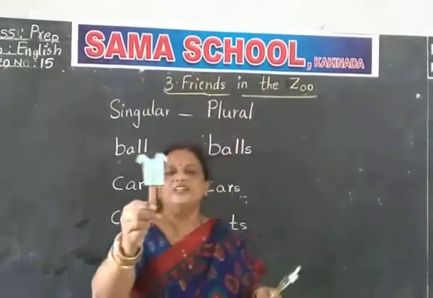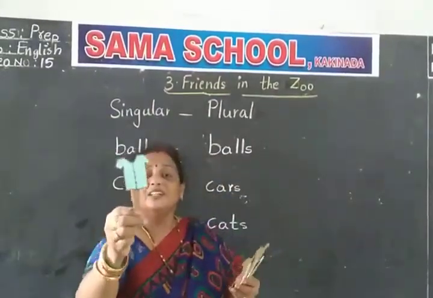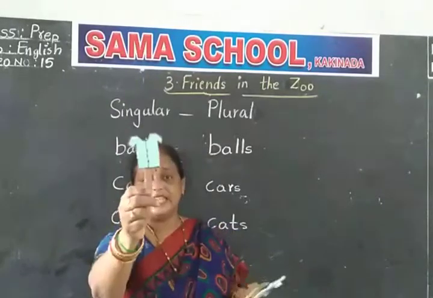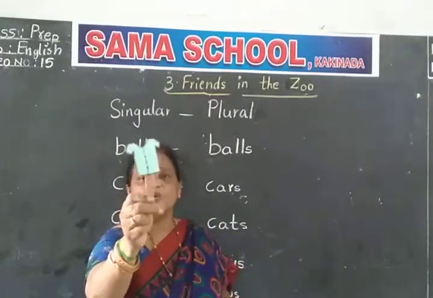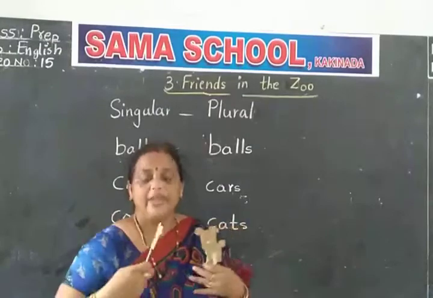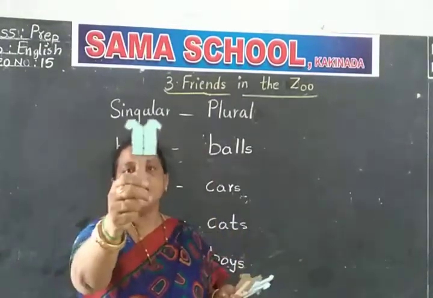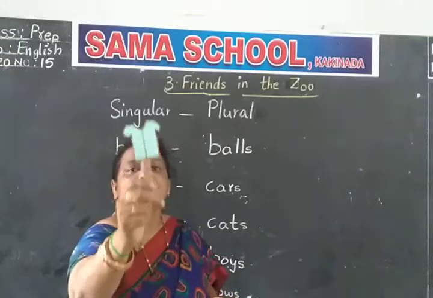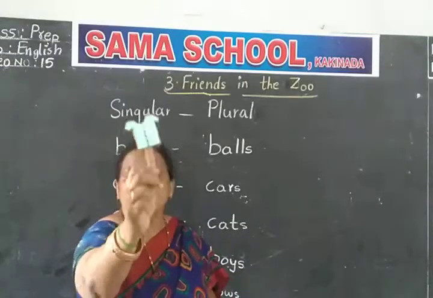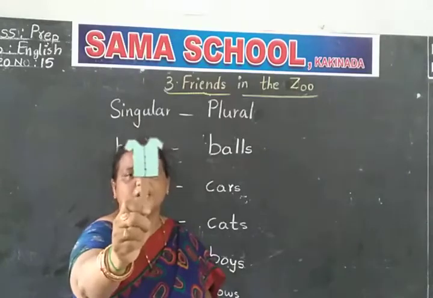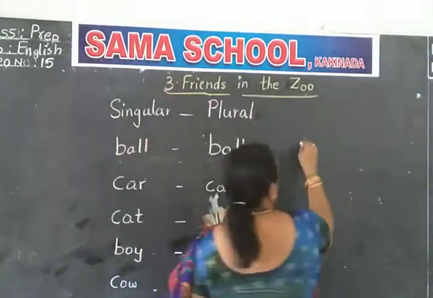Next. What is this, children? Shirt. You'll be wearing a shirt for school, no? This is shirt. In uniform you'll be wearing a shirt. Top you'll be wearing a shirt. What is this, children? Shirt. One shirt. You can see here. One shirt.